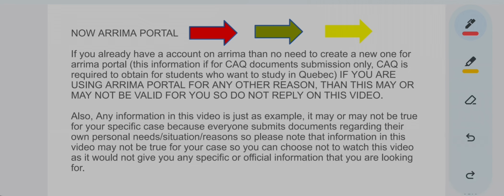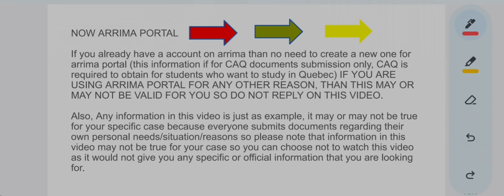If there are two options, on one option I have kept a red arrow, and on the other option I have kept a green arrow. So first you select the option with the red arrow, and then on the second option with the green colored arrow, after that you select it. So that is very clear.